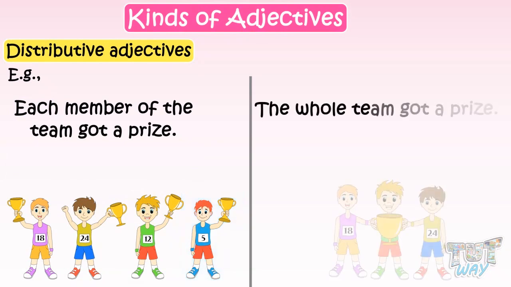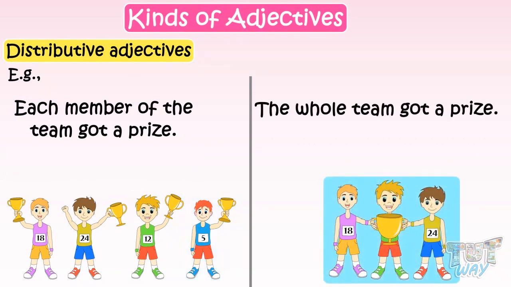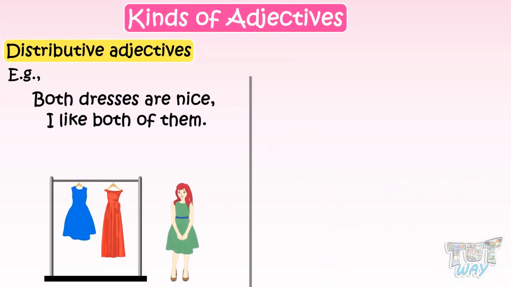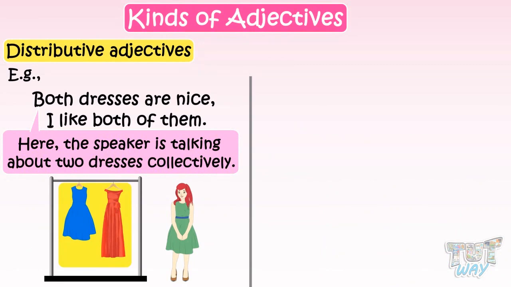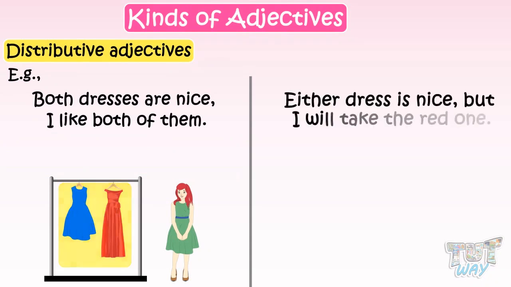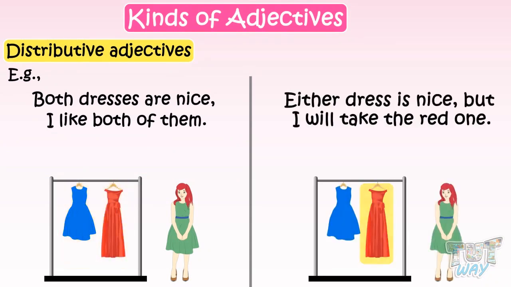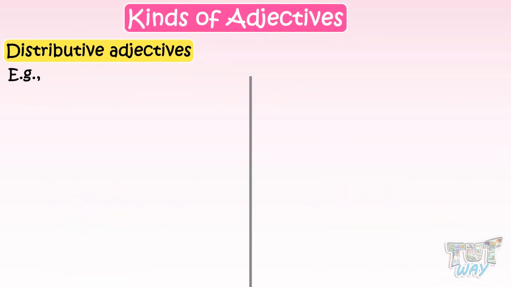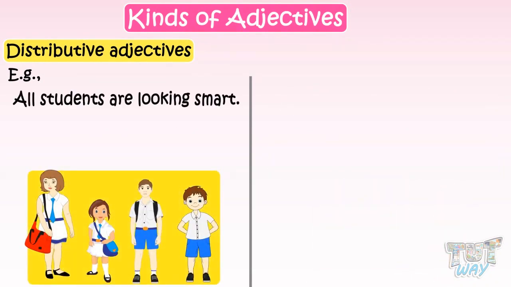And if I say, the whole team got a prize, here, the whole team is being talked about collectively. Both dresses are nice. I like both of them. Here, the speaker is talking about 2 dresses collectively. Now see the other one. Either dress is nice, but I will take the red one. Here, we have used the distributive adjective either. It refers to the 2 dresses individually and not collectively. Here we have another example. All students are looking smart.